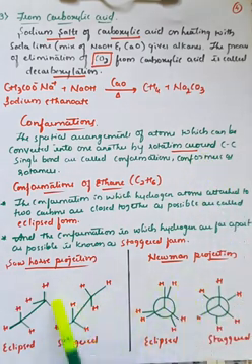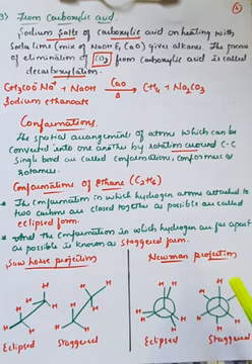So therefore there are two types of projections. One is called as Sawhorse projection. In that there are two types. One is called as eclipse form, another one is called as staggered form. The second type is Newman projection. In that also there are two types. One is called as eclipse form, another one is called as staggered form.